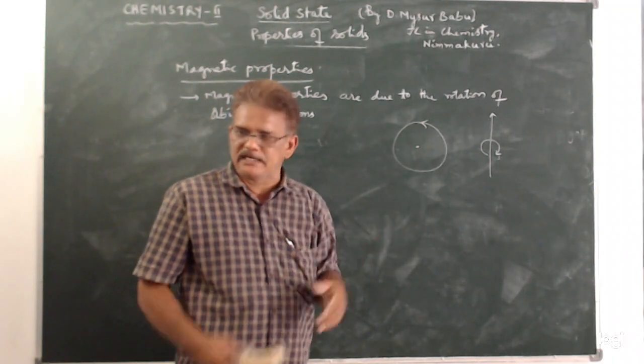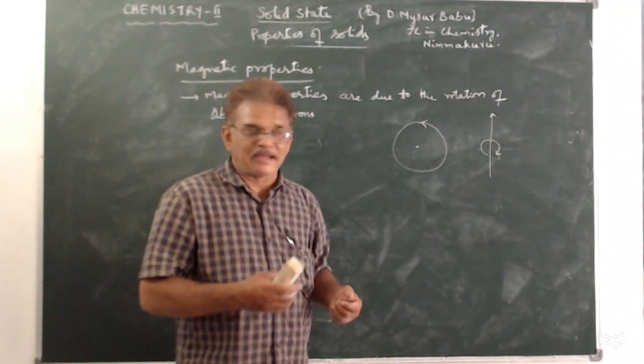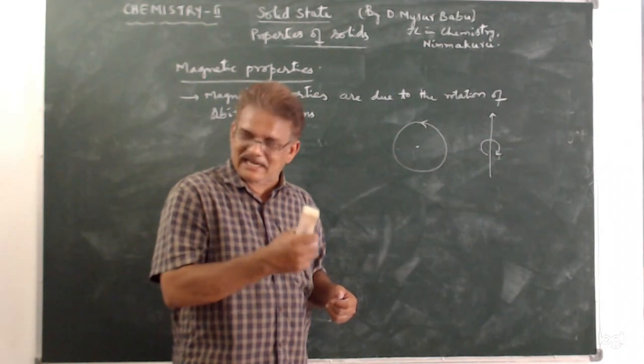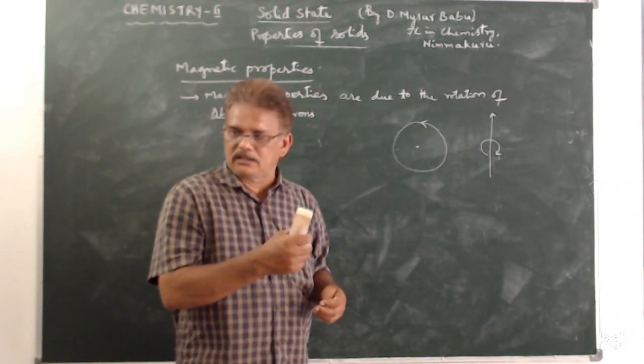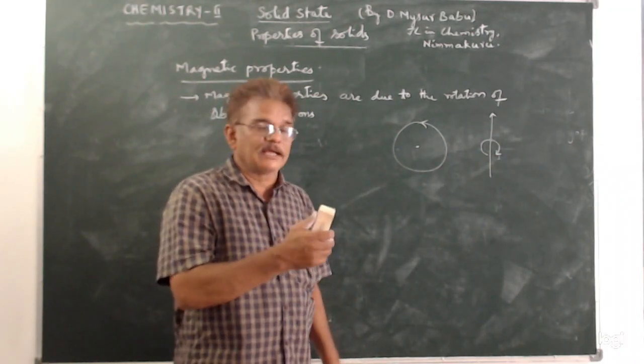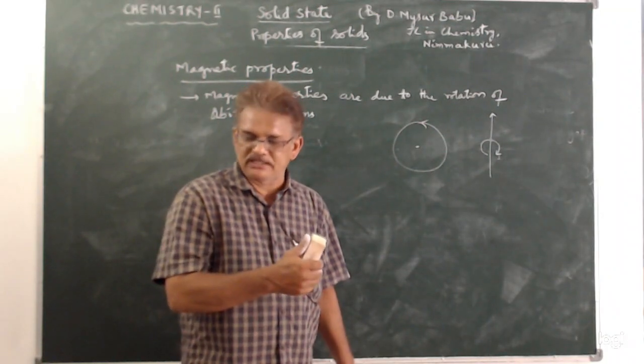Of course, for linear conductors, the direction of magnetic lines of force can be detected using Ampere's right hand rule.